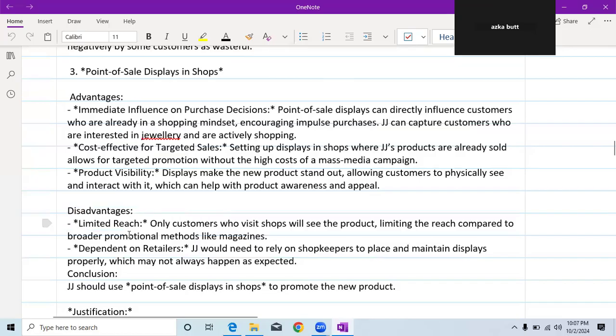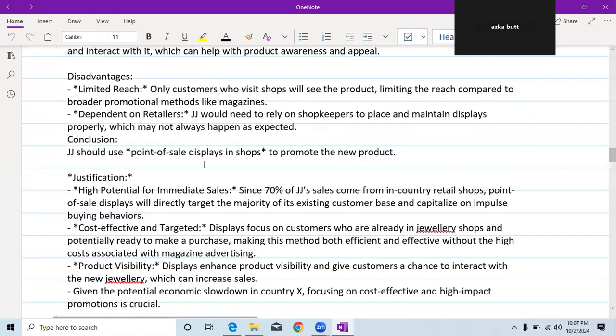The disadvantage is that there will be limited reach, because only customers who visit shops will see the product, limiting the reach compared to broader promotional methods like magazines. Number two is dependent on retailers. JJ would need to rely on shopkeepers to place and maintain displays properly, which may not always happen as expected.